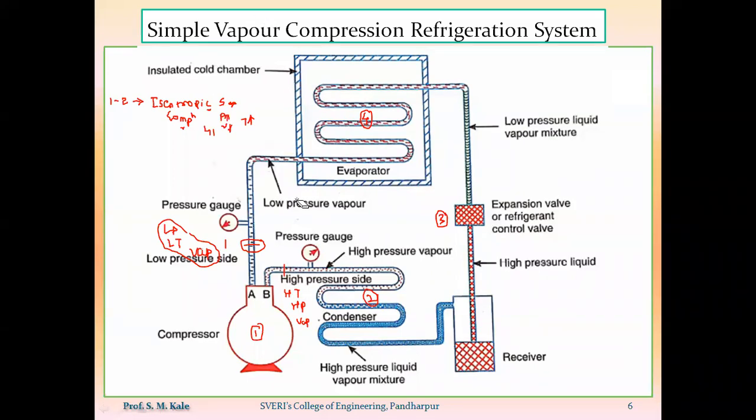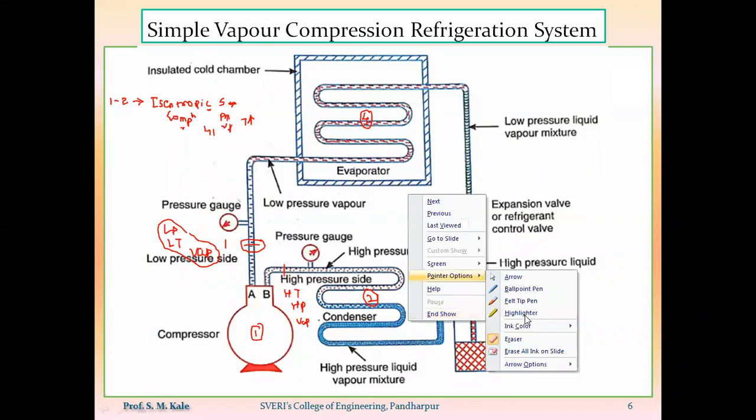That high temperature, high pressure vapor refrigerant will be passed to the next device called a condenser. So here the condenser is the device which is rejecting the heat.